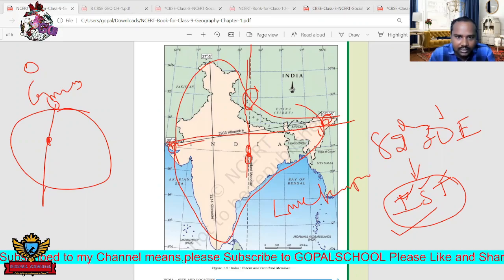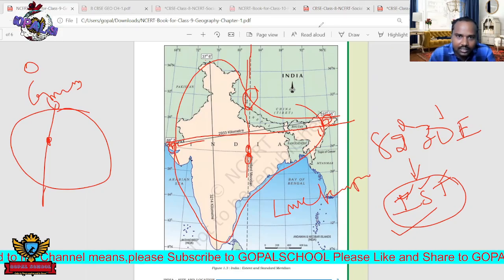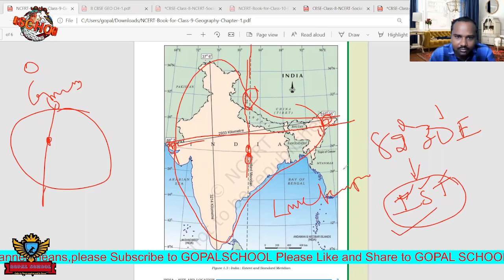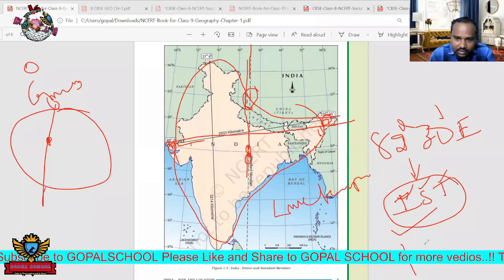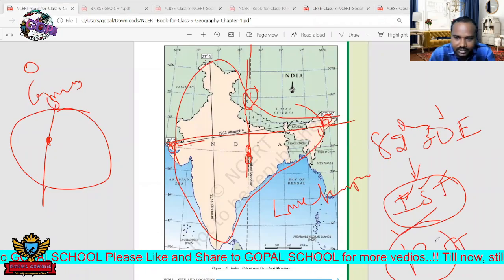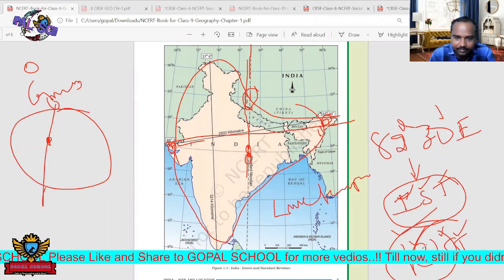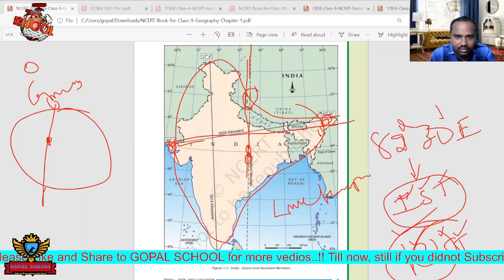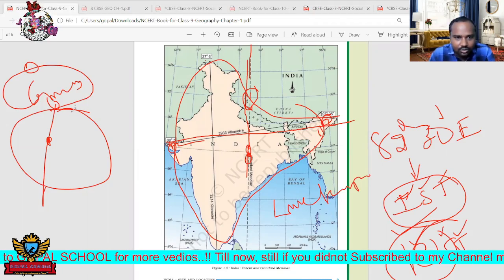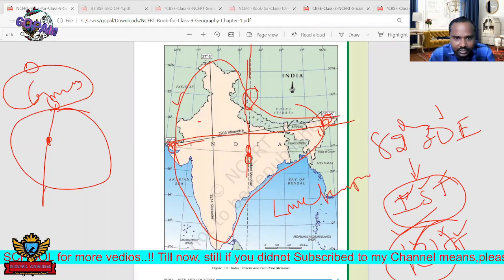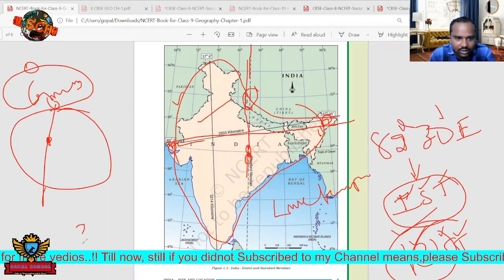And come to Pakistan. Pakistan is also having the same problem, so they are also following their own time, called PST, Pakistan Standard Time. If you take Greenwich time, the time difference between Pakistan and India is about 30 minutes.